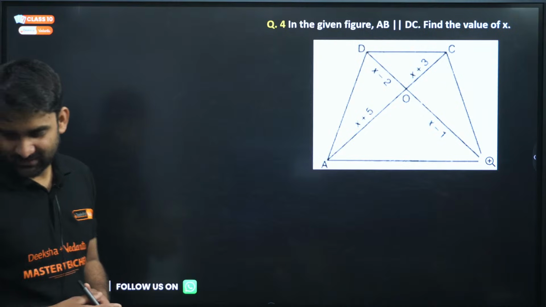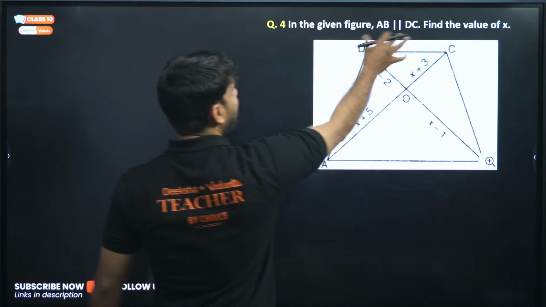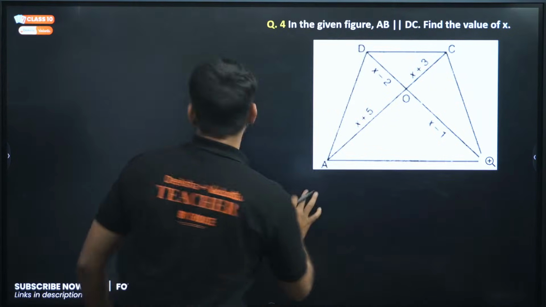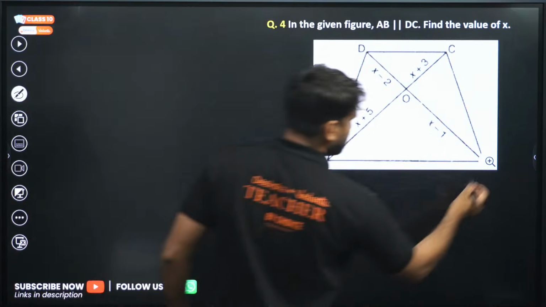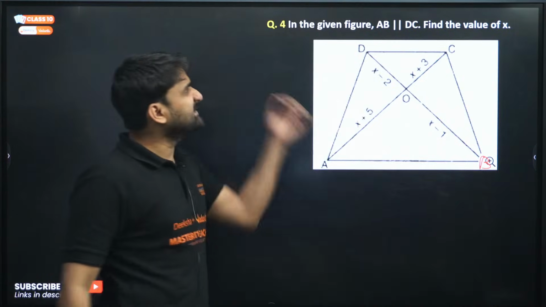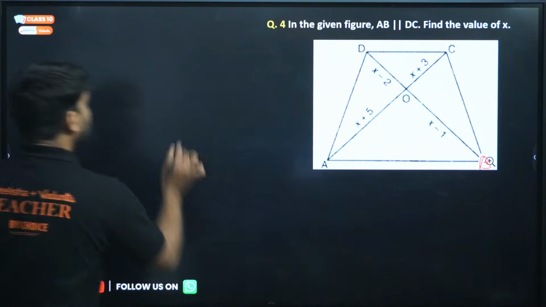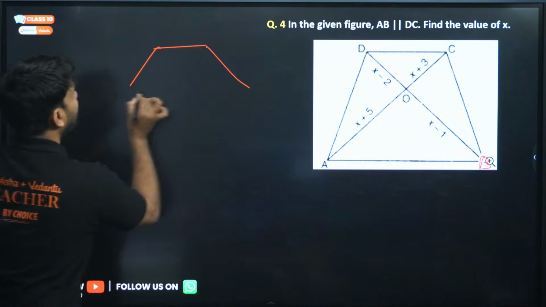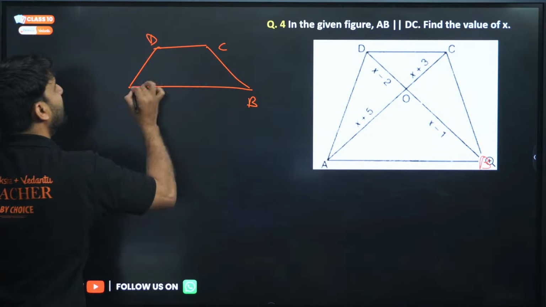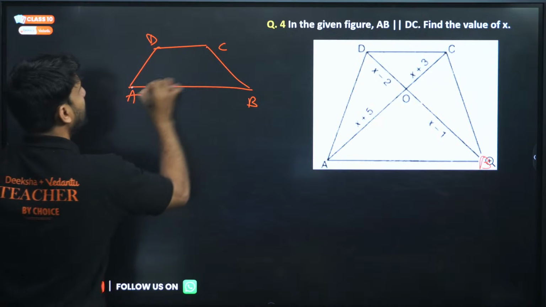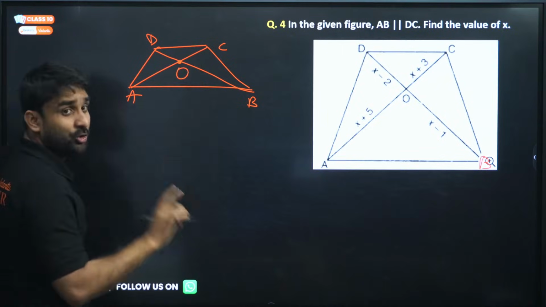Okay, very good. So in the figure, AB is parallel to CD, then find the value of X, my dear. Let me tell you one thing: whenever such a question comes up, like ABCD is a quadrilateral and AB is parallel to CD, their diagonals always intersect in the same corresponding ratio.